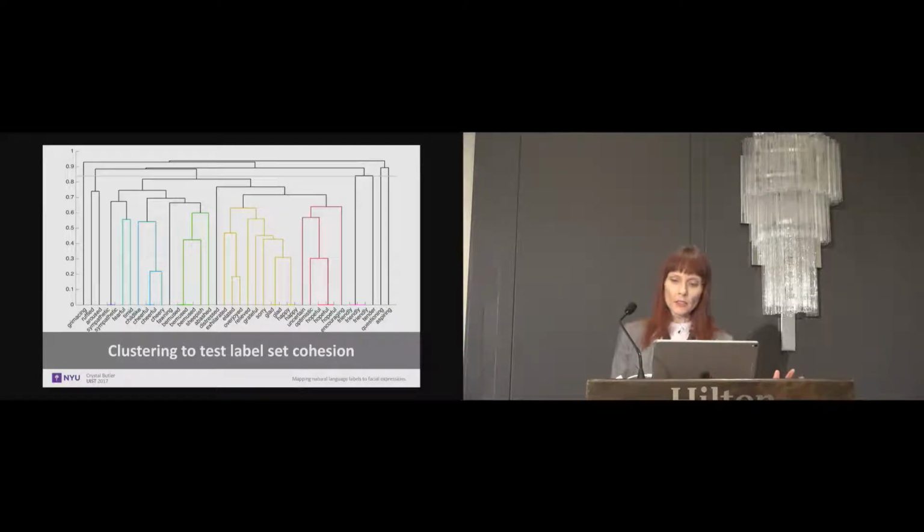As shown in this figure, a dendrogram. Clustering starts with individual words at the leaf level, so down here, and joins them as you move up based on how closely related they are. All clusters eventually join here at the top.